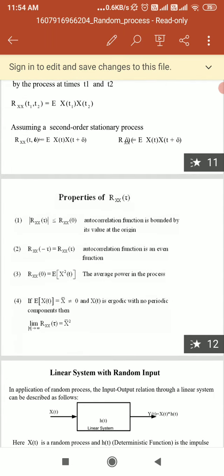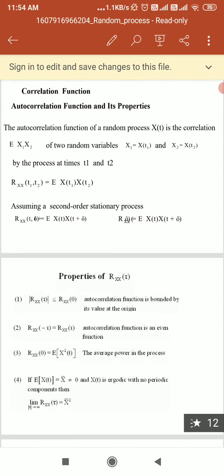Here we have seen the autocorrelation functions and their properties for the random process. Remaining we will see in the next session. Thank you.